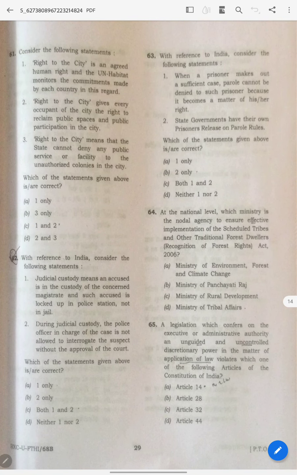And next, question 61 is something that you should understand. If you know, you know, otherwise there is no guesswork, very difficult. Even so, you can guess that every occupant of the city, dude, in Delhi there are more than 8 crore, 9 crore people, take the example. Every occupant means they will justify for every occupant, it's not possible, dude.